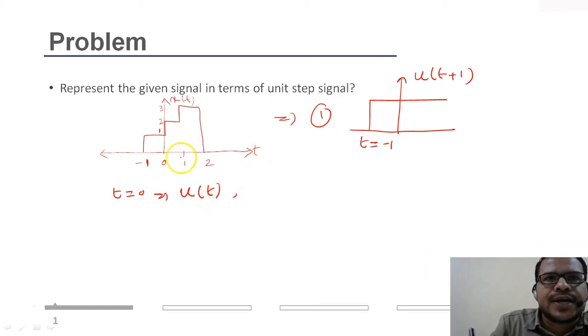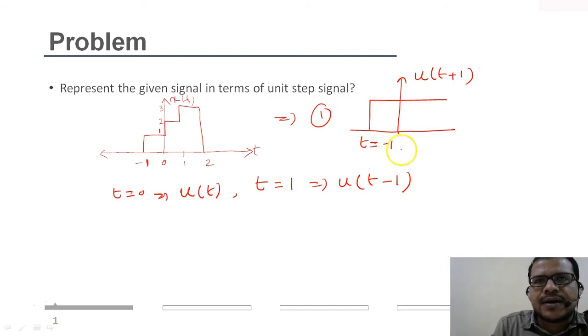Then again you see at t equal to 1, the signal makes another transition. Again you give a step, so at t equal to 1, again it will be u of t minus 1.